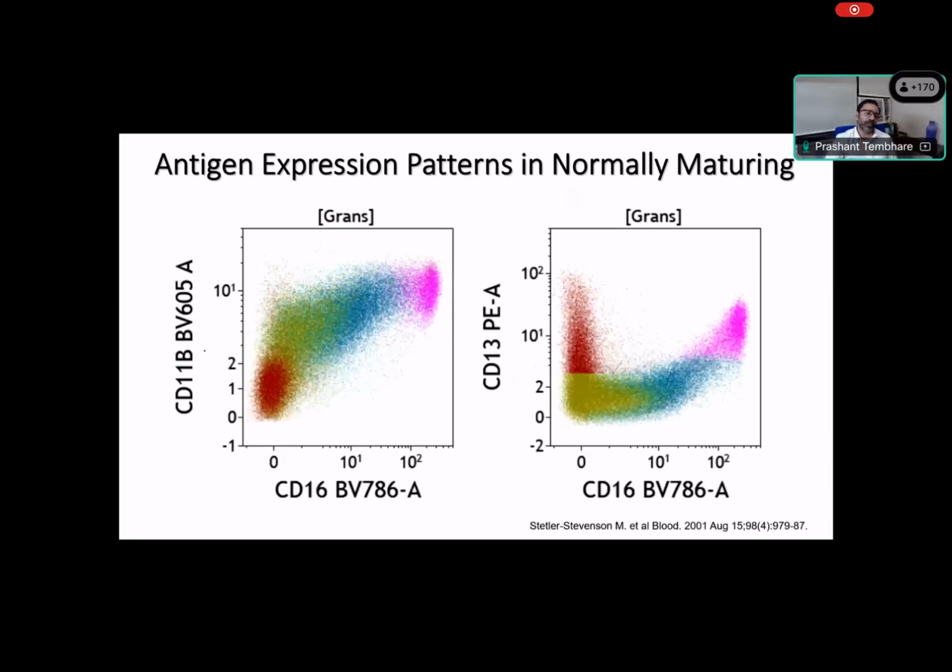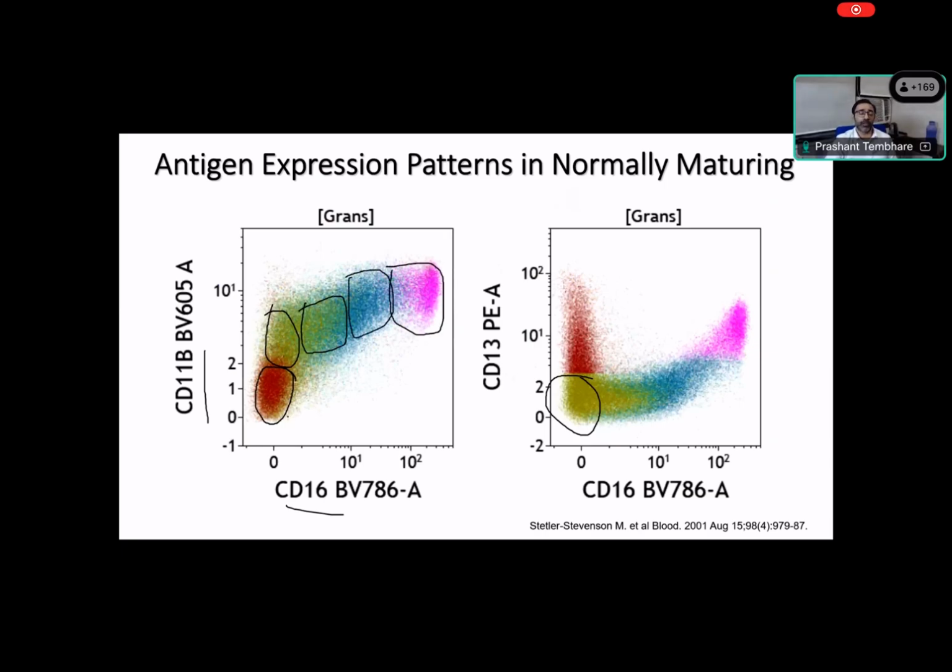Now, when you look at the other marker combination, CD11b and CD16, with these two markers you can see the myelocyte and promyelocytes are negative for both. Right? You can see this population is negative for both. Now, as we move to the myelocyte, it starts getting CD11b, and CD16 is negative. You can see this population is here. When it becomes metamyelocyte, the CD16 appears and CD11b is increasing. So this becomes metamyelocyte. Then you have band form and then neutrophil.